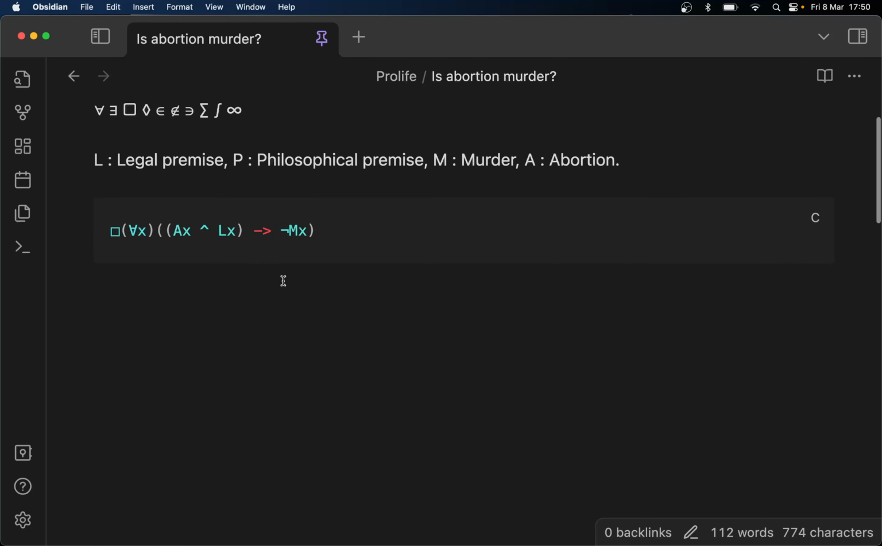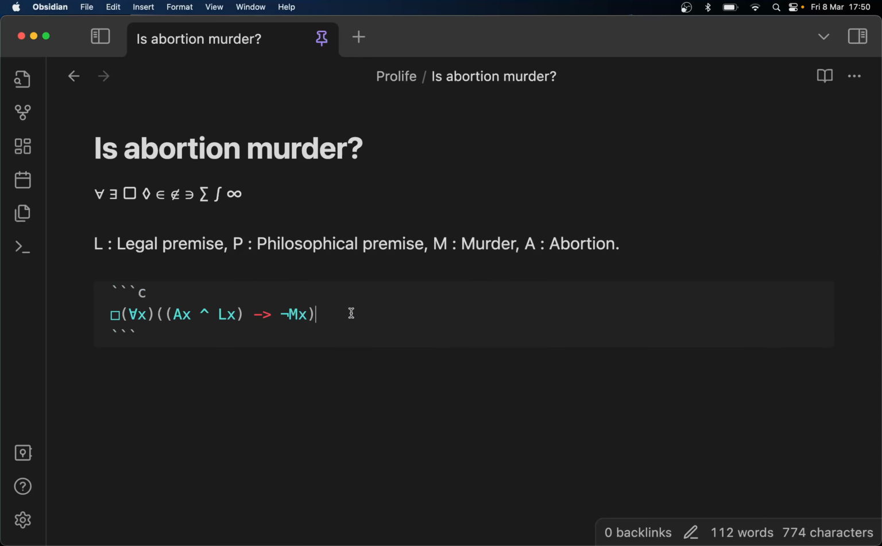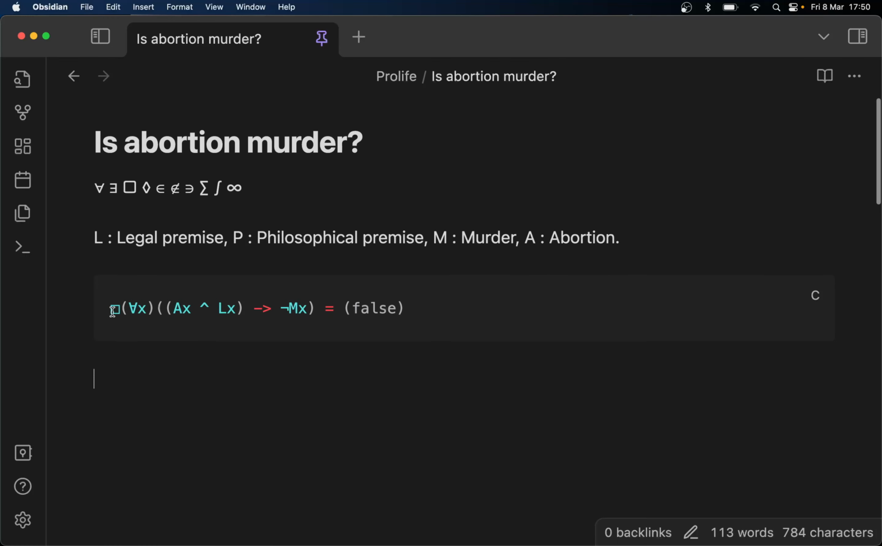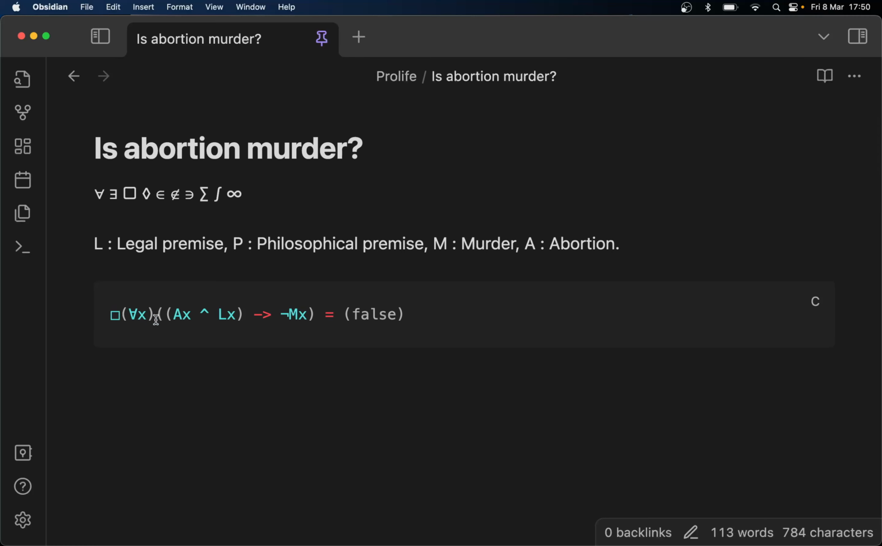So what it means is this logical formula is false. And the reason it's false is because it's not necessarily true for all abortions. So it kind of means that some abortions are murder and some abortions are not murder. So how can you reconcile the argument for it to be necessary for all abortions? Is it murder or is it not murder? So let me just get my head around this.